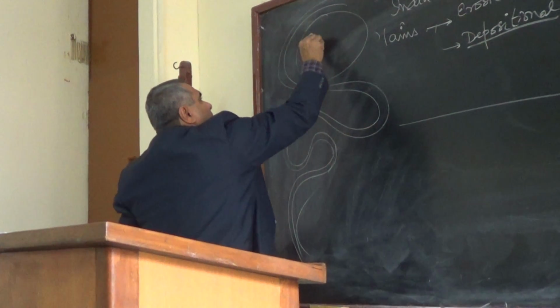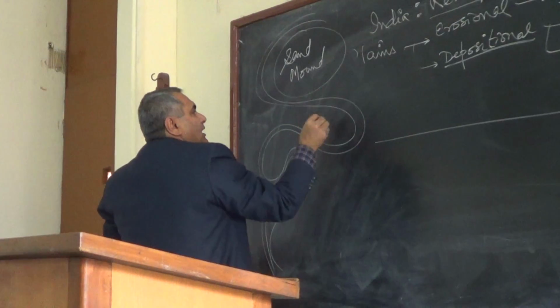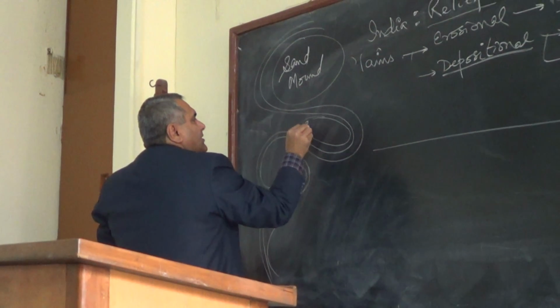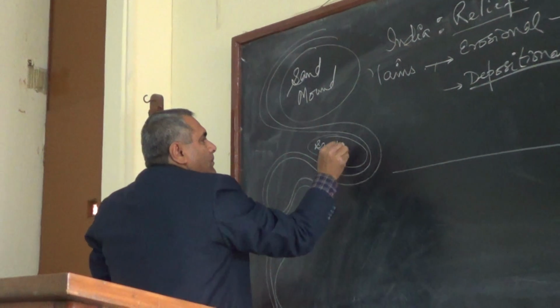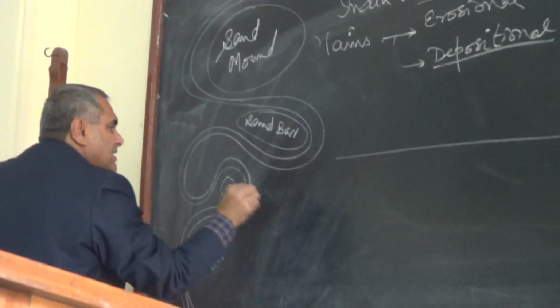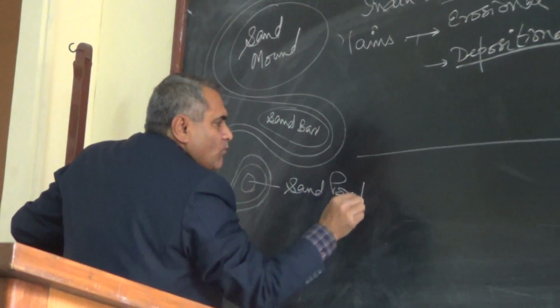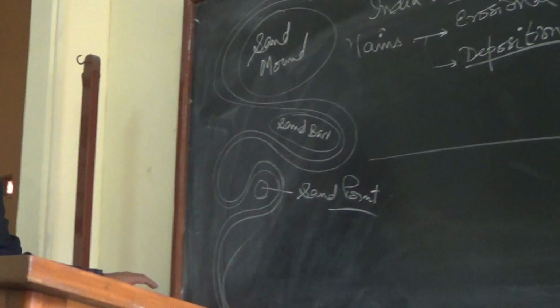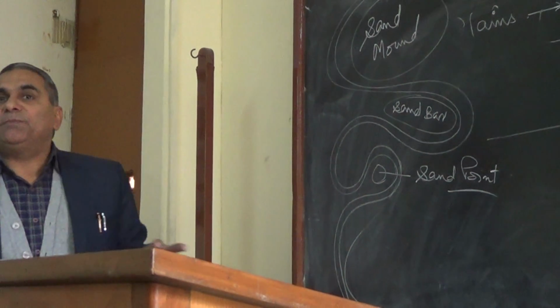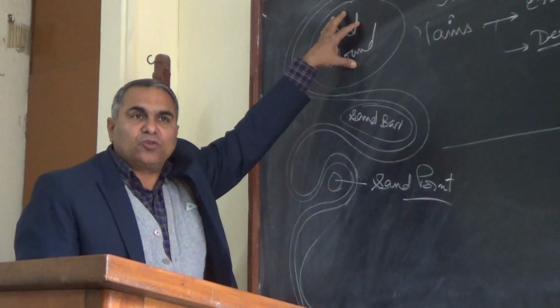This is called a sand mound. And here you can say sandbar. And the small sand is called a sand point. When the river meanders, it makes different types of sand formations in the central part, in its concave region.